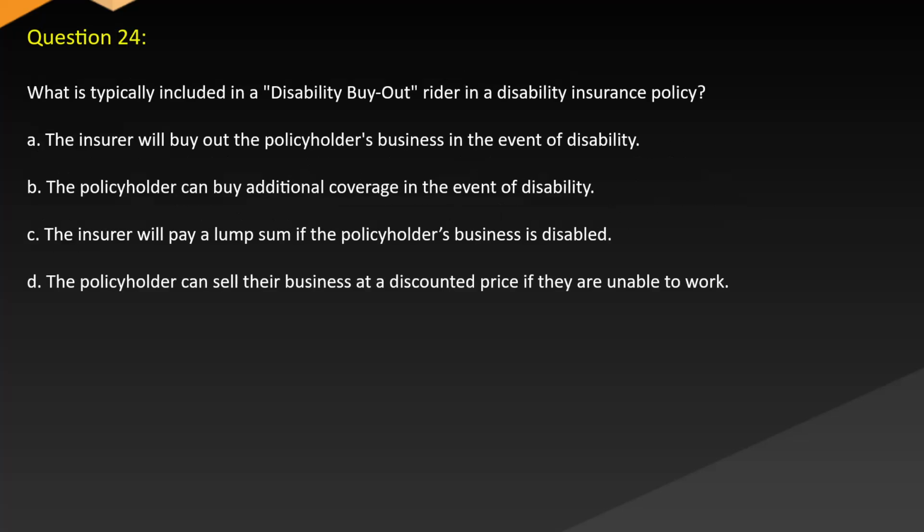Question 24. What is typically included in a disability buyout rider in a disability insurance policy? A. The insurer will buy out the policyholder's business in the event of disability. B. The policyholder can buy additional coverage in the event of disability. C. The insurer will pay a lump sum if the policyholder's business is disabled. D. The policyholder can sell their business at a discounted price if they are unable to work.